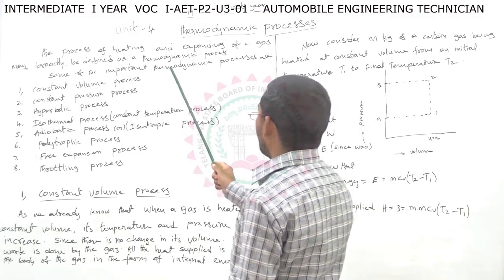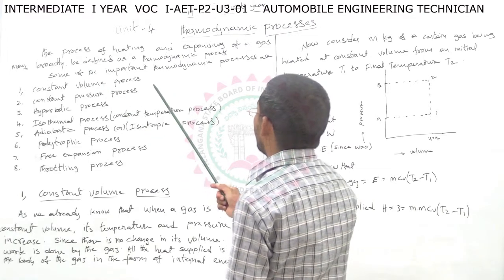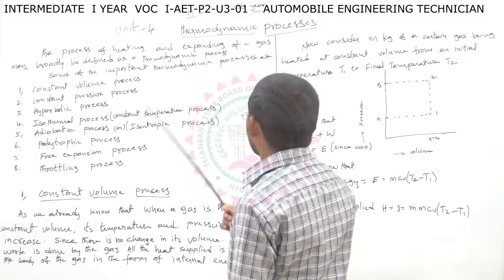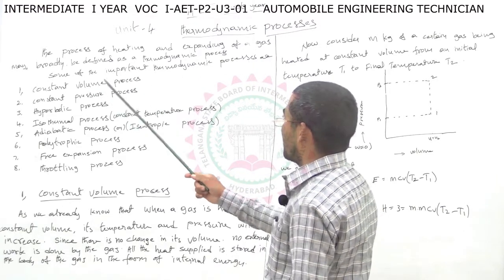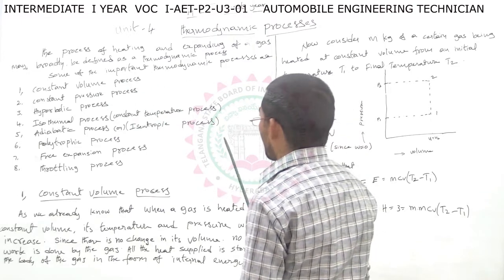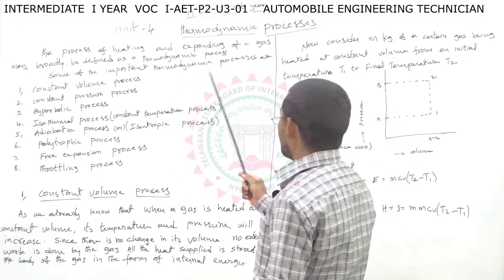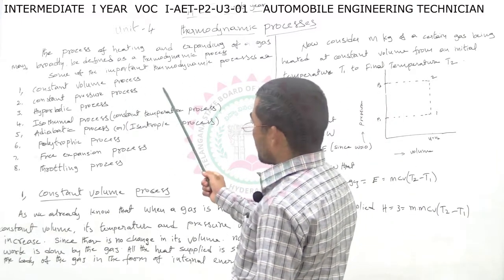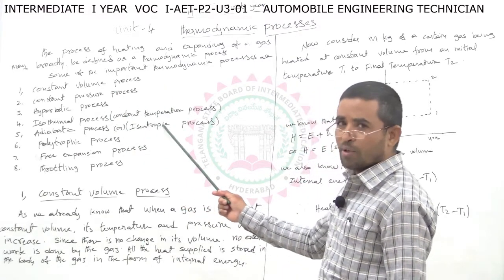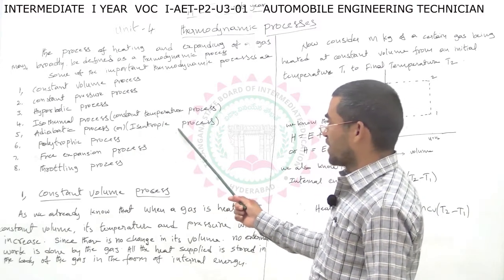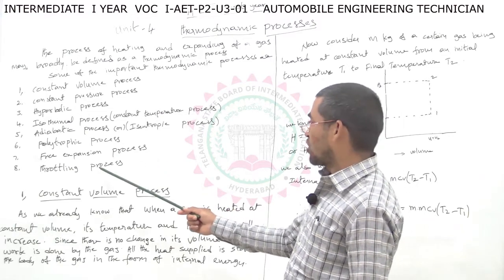The process of heating and expanding of a gas may broadly be defined as a thermodynamic process. Some of the important thermodynamic processes are constant volume process, constant pressure process, hyperbolic process, isothermal process, adiabatic process, polytropic process, free expansion process, and throttling process.